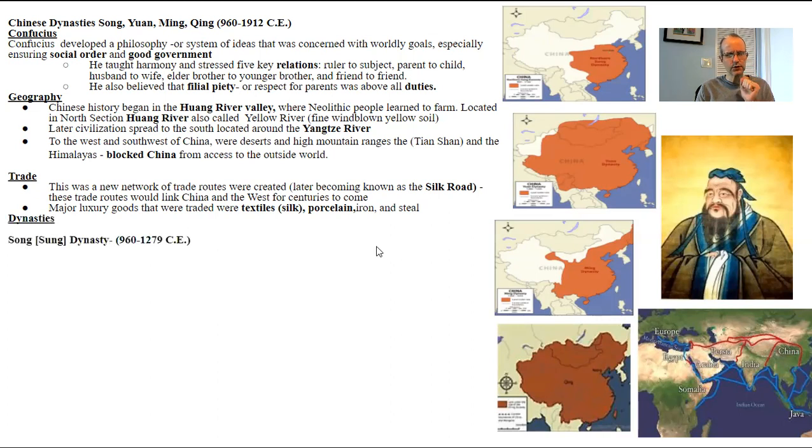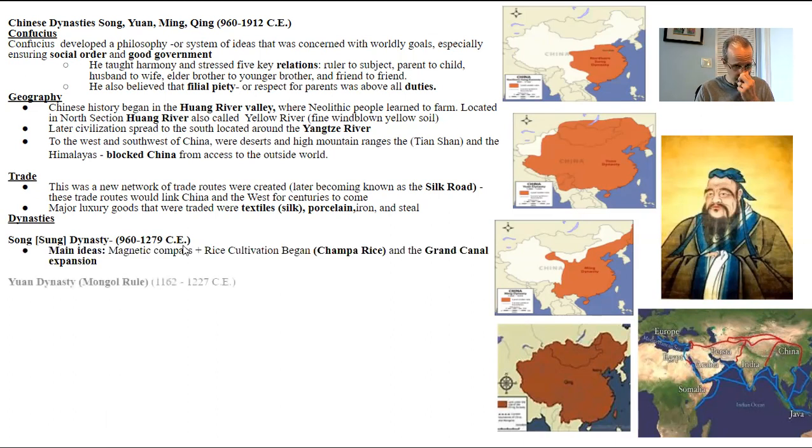So the dynasties, the first one you want to know coming into your course is the Song Dynasty from 960, which is before your course starts, to 1279 CE. Remember, your course starts at 1250. Main ideas here is that it comes with the magnetic compass, which is something that the Europeans later on utilized as a means to the age of navigation for the age of exploration. So they kind of encompass this cross-route themed understanding from the ancient Chinese.